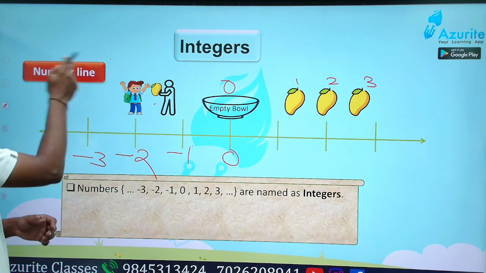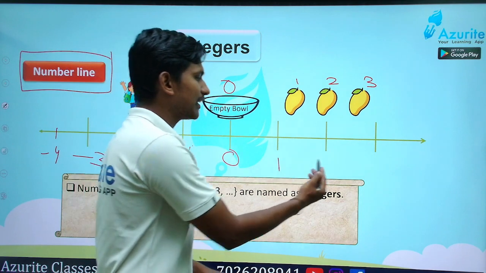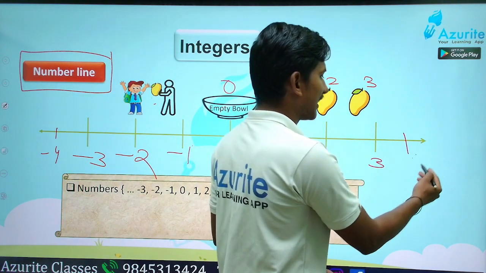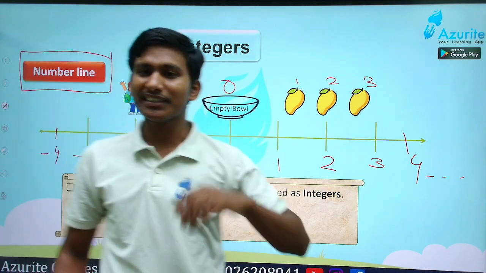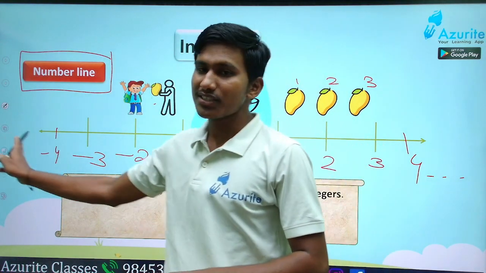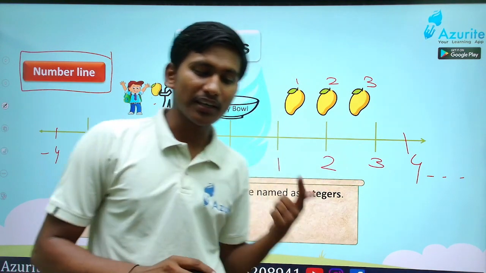So this is what we say, we say it as the number line. So it goes on. There will be 5, 6, 7, 8, like that. And this side also -4, -5, -6, like that. Understood? That is the number line.